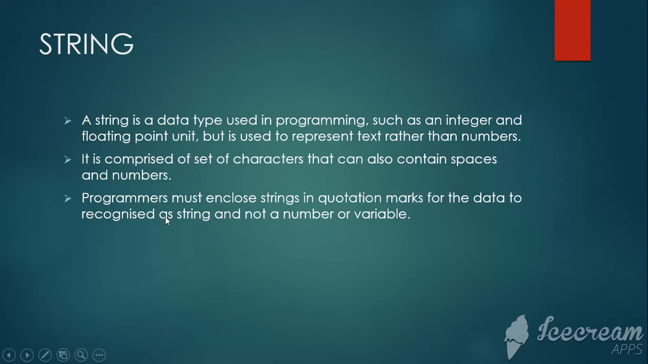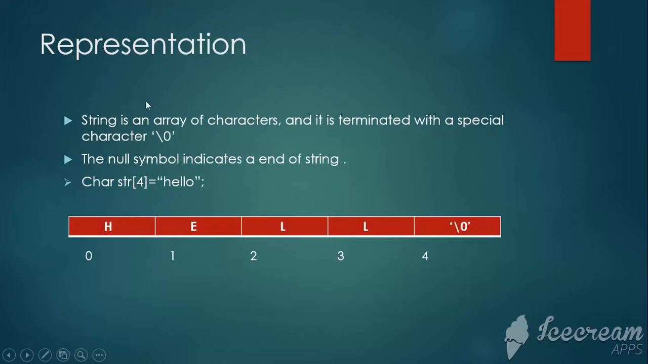Programmers must enclose a string in quotation marks for the data to be recognized as a string and not a number or variable. A string is an array of characters, and it is terminated with a special character, null. The null symbol indicates the end of the string.